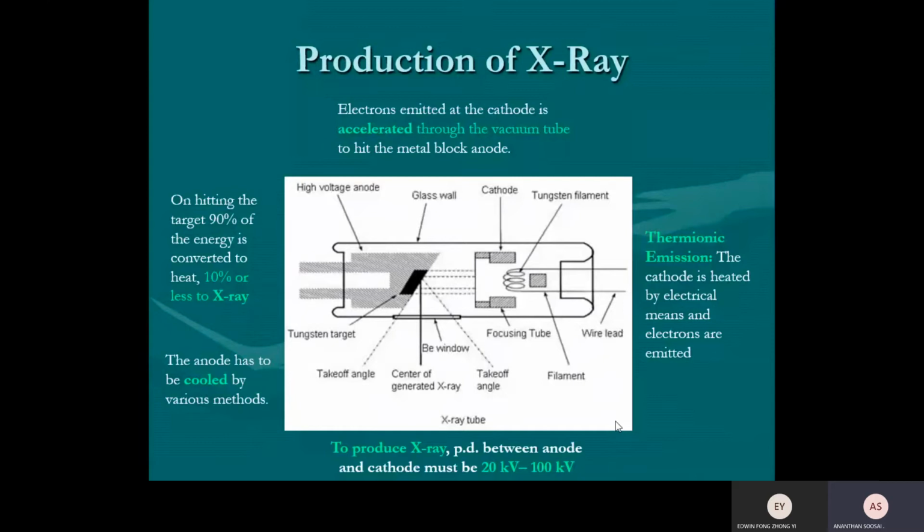To have more penetrative X-ray means you must use high voltage, maybe 100 kilovolt. When they use 100 kilovolt, the electron kinetic energy is so huge. When it collides with the anode, the type of X-ray that comes out has very low wavelength, very high penetrative power. So it is used for radiotherapy. The doctors know which voltage to be used, or the technician, instructed by the doctor.